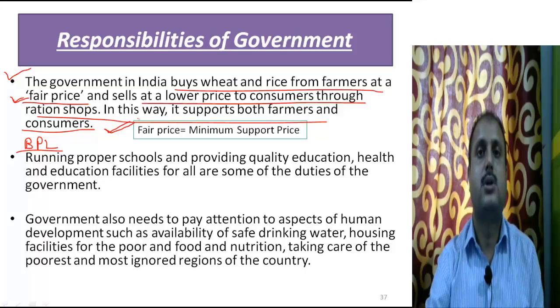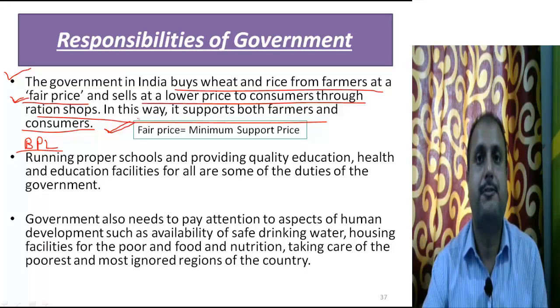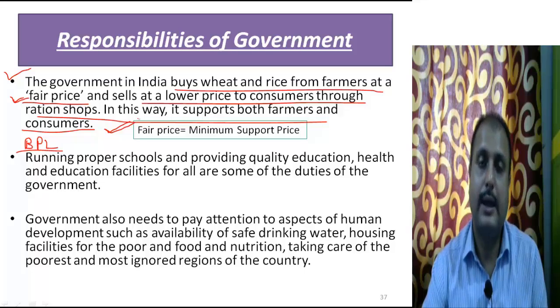Suppose the farmers are not getting adequate income by selling their crops. The merchants are paying very less money to the farmers after purchasing their crops. So the farmers are being exploited. Farmers should be happy, because the majority of the people in India are engaged in agriculture activity, and agriculture is called the backbone of the Indian economy. So we have to save the agriculturists, we have to save the farmers.